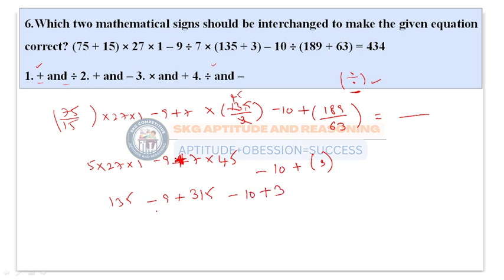First add the positives and then subtract: 135, 315 and 3 gives 453. 453 minus 19 equals 434.